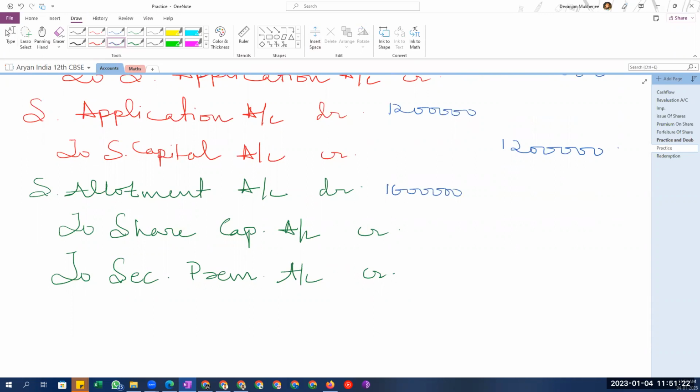And then share capital account 20 into 40,000, which is 8 lakhs. And the remaining in the securities premium. Okay, works perfect. Clear?